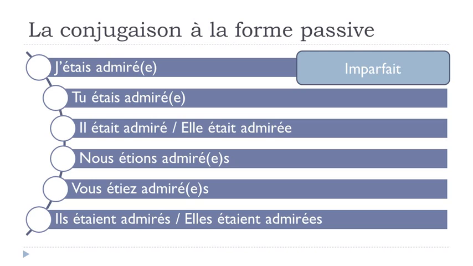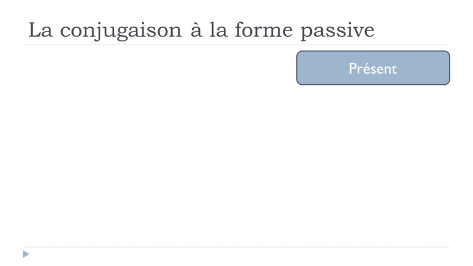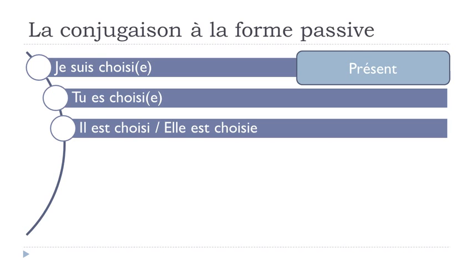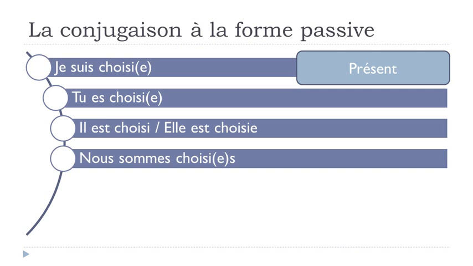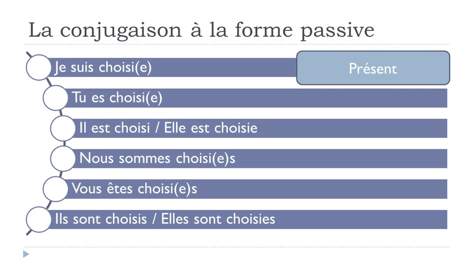All right? So clearly it's not that difficult. The only thing that you should definitely remember by heart is the verb être in all the forms that we already covered, okay? And then you will have to use it, well, clearly to make this passive form, all right? So the second verb that I wanted to introduce was choisir, okay? So at the present form, it will go like je suis choisi, tu es choisi, il est choisi, elle est choisie, nous sommes choisis, vous êtes choisis, ils sont choisis, elles sont choisies.